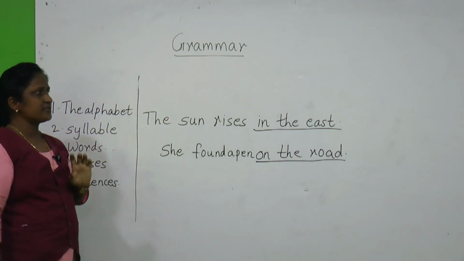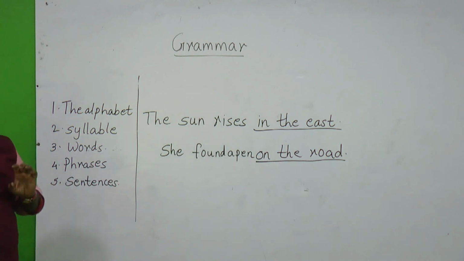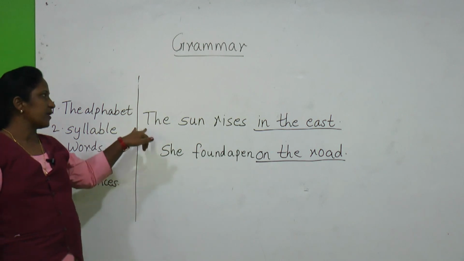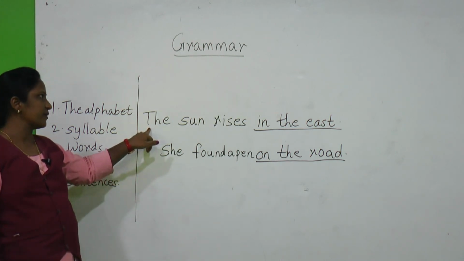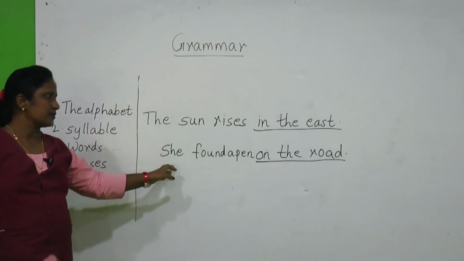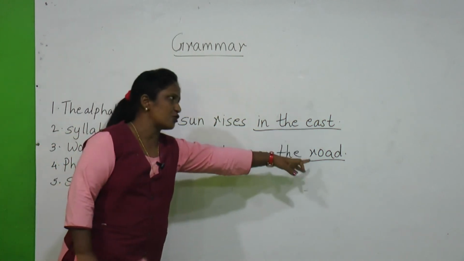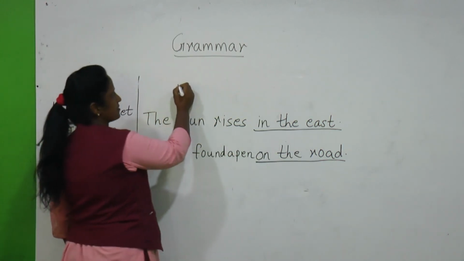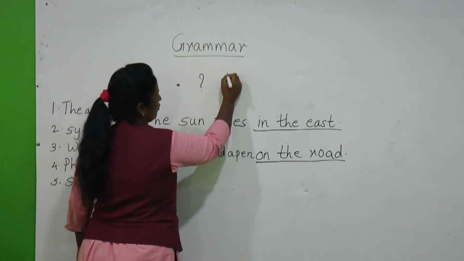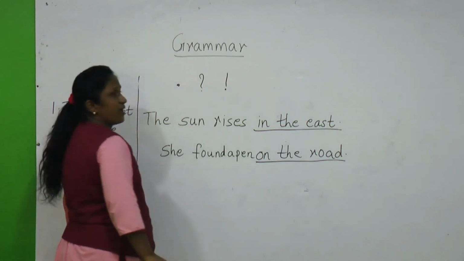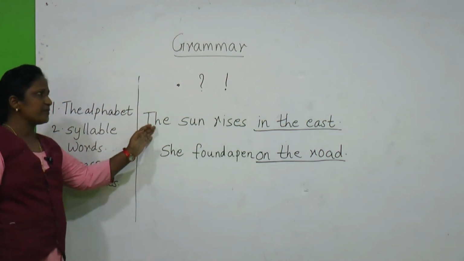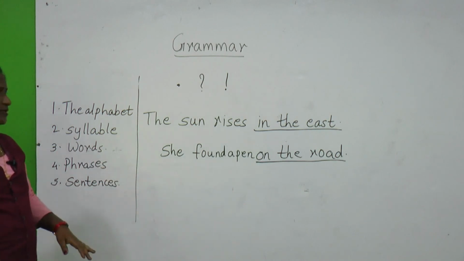So how can we define a sentence? A sentence is a group of words which has a complete meaning, and it consists of a verb. The first alphabet is always written with a capital letter, and the sentence ends with a full stop. Sometimes it ends with a question mark, or sometimes with an exclamation mark. So later on we'll be seeing what the types of sentences are.